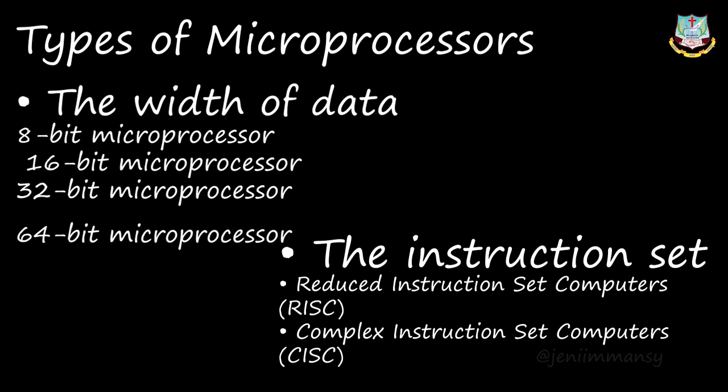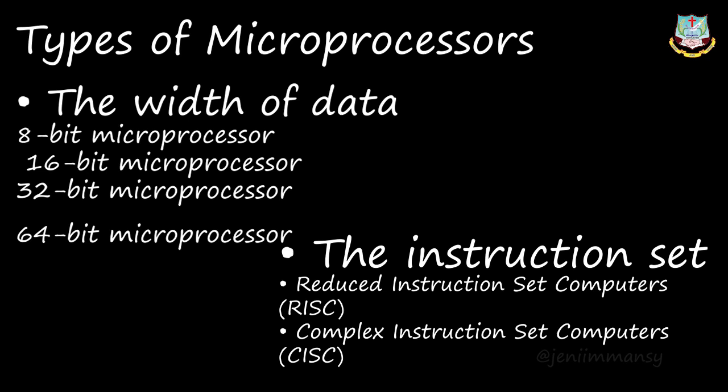It is the same thing. These are all the classifications of computer or microprocessor, but this is based on the instruction set. The size of the instruction set is important while considering the categories of microprocessor. There are two microprocessor category types categorized on this instruction set basis: reduced instruction set computers and complex instruction set computers, that means RISC and CISC.